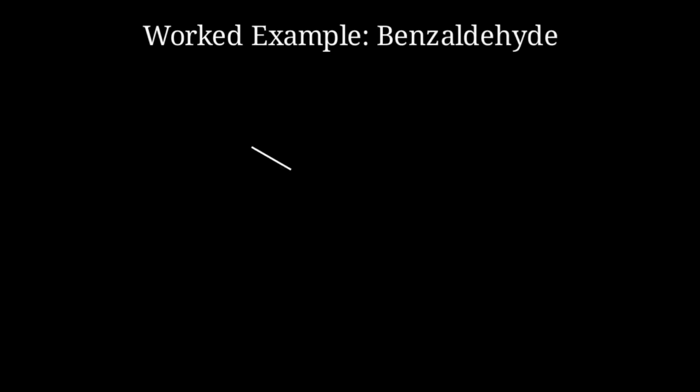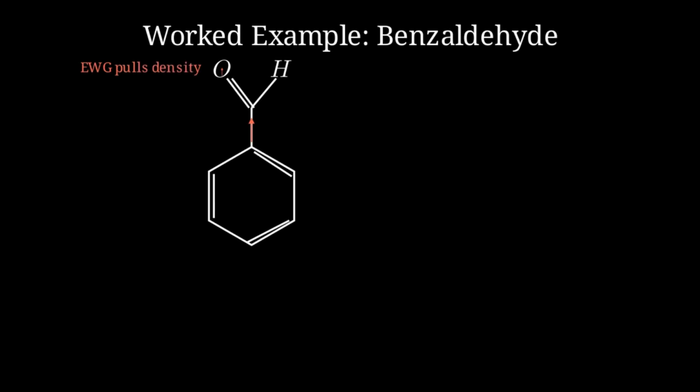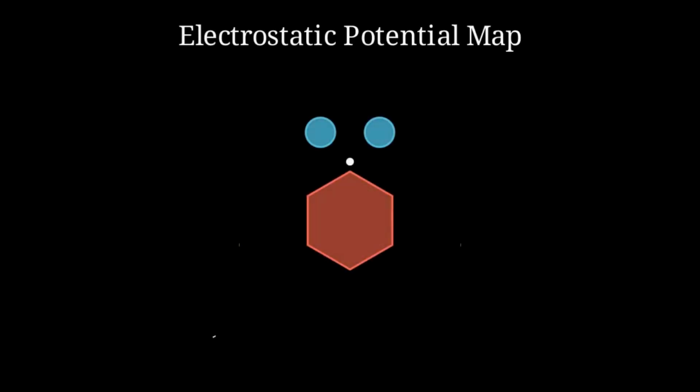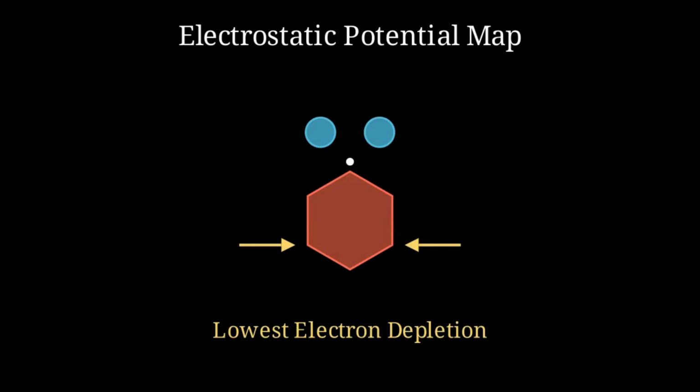processes. Consider benzaldehyde. The carbonyl group is electron-withdrawing. During bromination, the bromine atom will be directed to the meta position because that transition state avoids placing a positive charge next to the partial positive carbon of the carbonyl. Visualizing the electron density map, we see the ring is overall electron deficient. However, the meta carbons retain slightly more density than the ortho and para carbons, making them the most attractive targets for